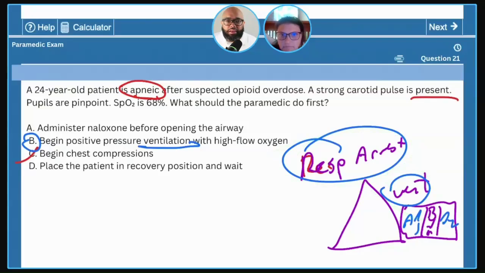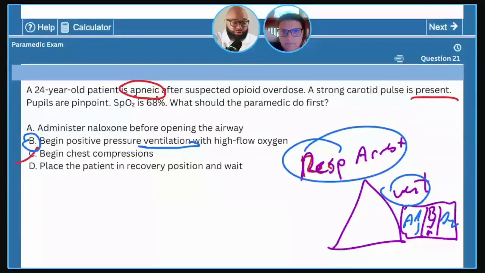Make sense? What if instead of saying opiate overdose, they called it alcohol poisoning? What if they called it a neuromuscular disorder, myasthenia gravis? What if they said heparin, codeine? What if they said benzo? It doesn't matter. Those are still just details. Apneic, that's what we need to get it down to. This is an apneic patient, respiratory arrest with a ventilation problem. The fix for that is BVM.